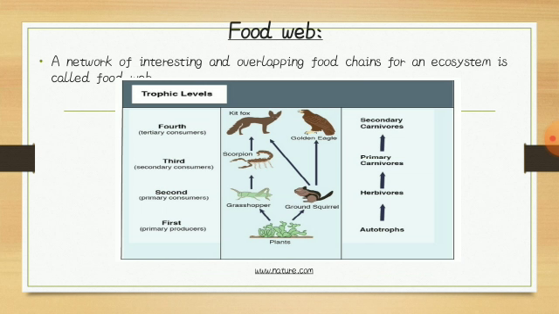Next, food web. A network of interconnecting and overlapping food chains for an ecosystem is called a food web. See the picture, plants are eaten by grasshopper and ground squirrel. These plants are the first level, primary producers, autotrophs. And grasshopper and ground squirrels are herbivores. Grasshopper is eaten by scorpion, and ground squirrel is eaten by kit fox and golden eagle. And scorpion is eaten by kit fox. These are trophic levels. Goes on to the next.